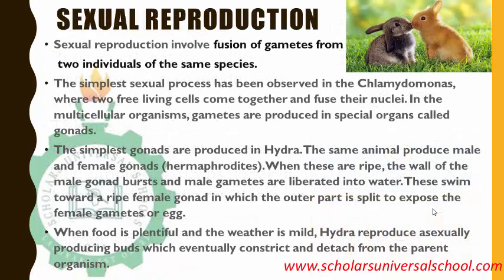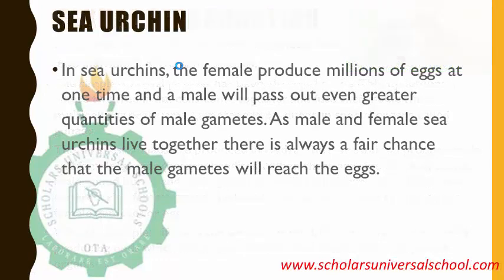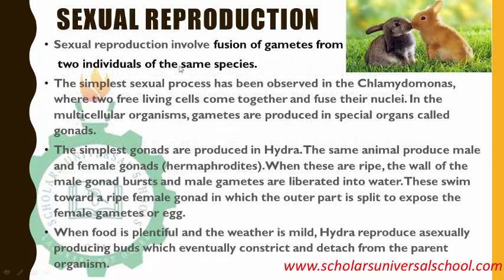Now, sexual reproduction has to do with the fusion, the coming together, of gametes from two individuals of the same species. It could be that one is black and one is white, but they have to be of the same species. So two individuals are always involved in sexual reproduction, usually a male and a female, and each of them will produce the gametes that will be fused together to produce offspring.